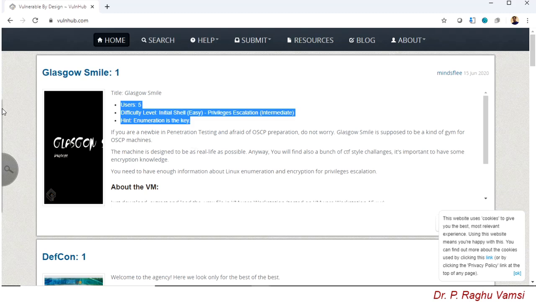This is the way many people develop various vulnerable operating systems deliberately and upload them to this website. So this website will help you a lot in downloading various vulnerable operating systems, especially Linux based, and testing them with the penetration testing tools that you have learned in Kali Linux.